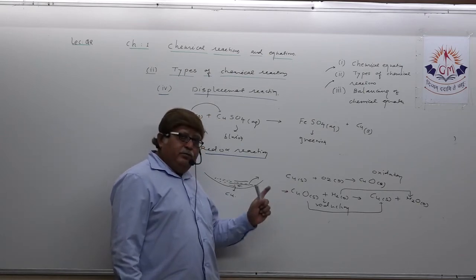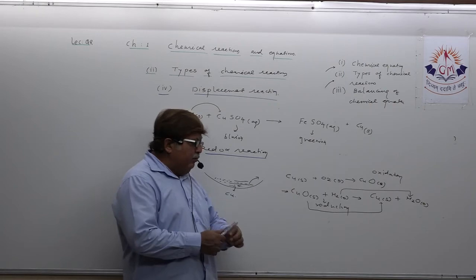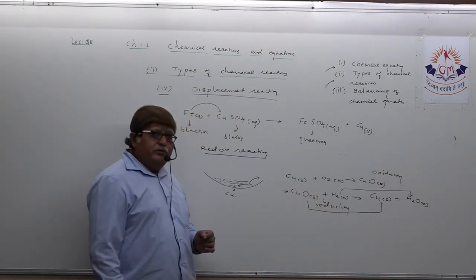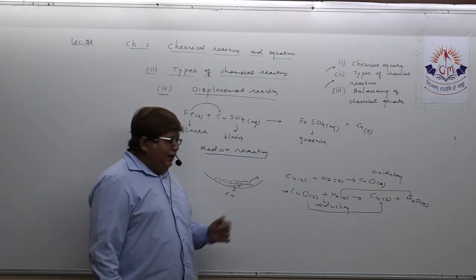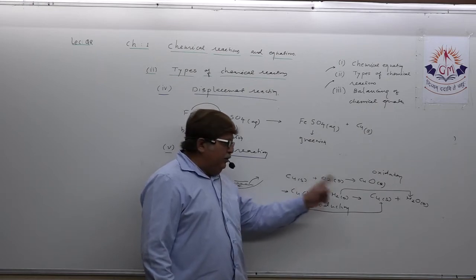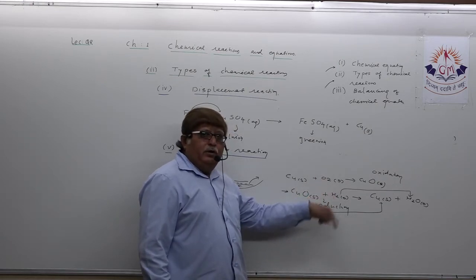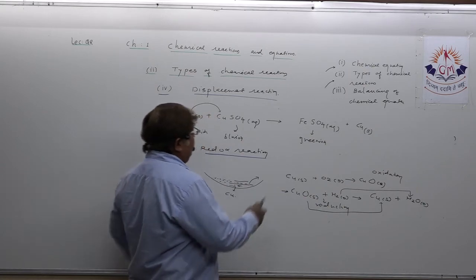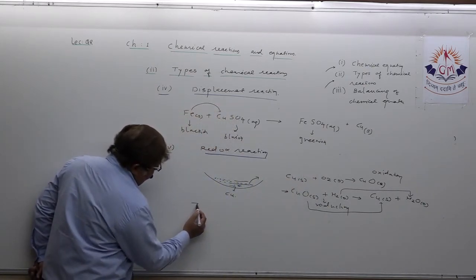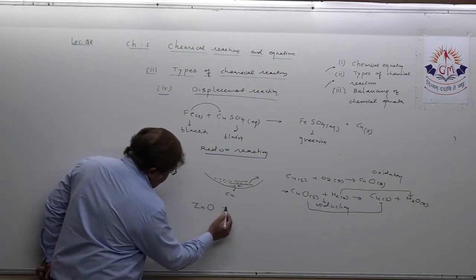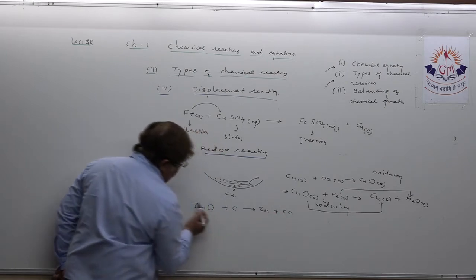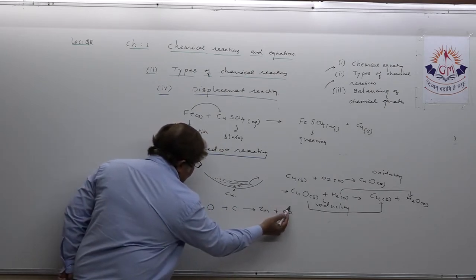In the board exam, they are asking such questions. Suppose the reaction is given and they ask you which substance is oxidized here and which substance is reduced here. The copper oxide is reduced and hydrogen is oxidized. In the last board exam, they gave one such equation, which I am mentioning here: ZnO plus C gives Zn plus CO. This was the question asked in the board exam.